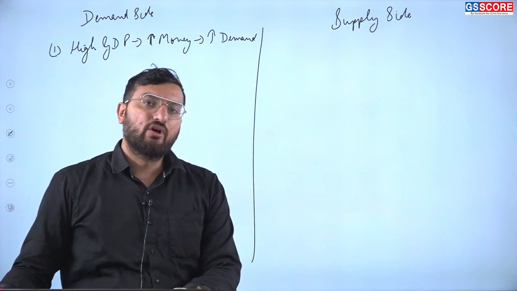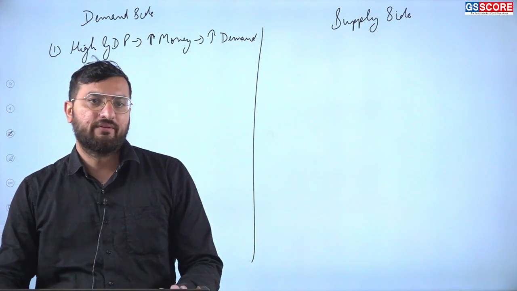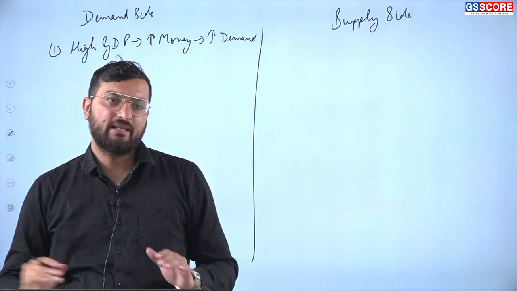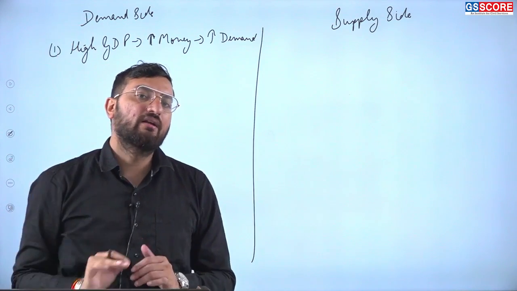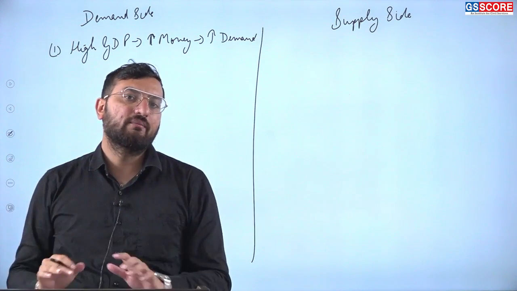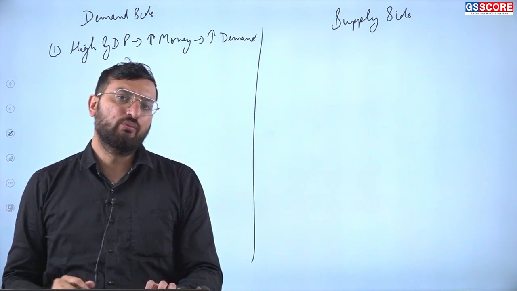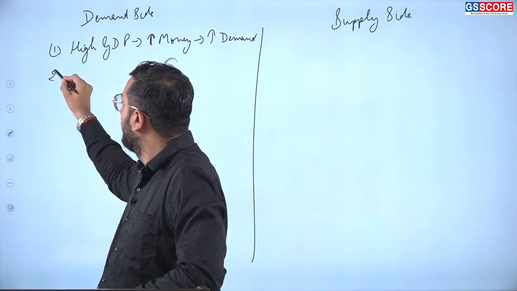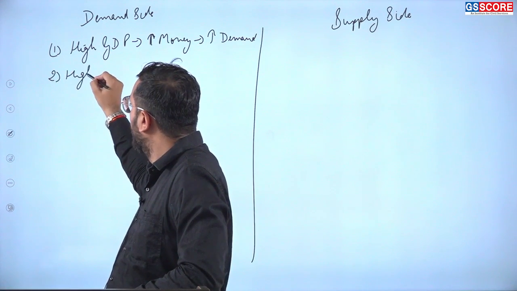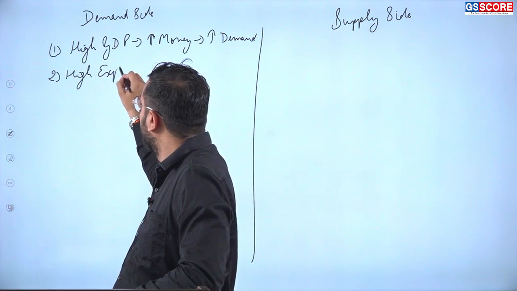Second factor is high exports. If the exports are increasing, it means I am sending goods and in turn I will be getting money. So more money is entering my market, and more money will lead to more demand. Second, high exports.